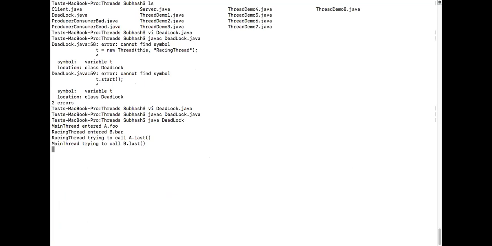Okay, so you can see that now the program has been stuck, my dear friends. Jagannath, can you tell me where it is stuck? Main thread entered a dot foo. We were discussing as if the racing thread got the call first, but here, if you can see, main thread has got the control first. Then racing thread entered into b dot bar, and racing thread is trying to call a dot last. And then main thread is trying to call b dot last. They are calling the last method on each other, and that is getting stuck over there. We will see that now.